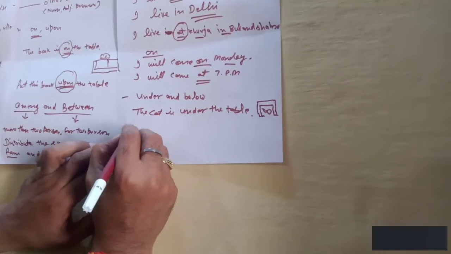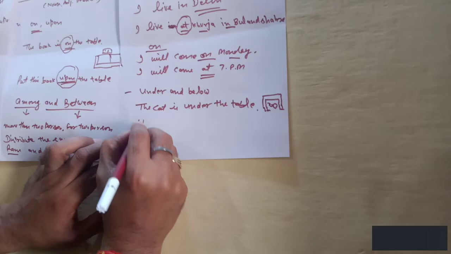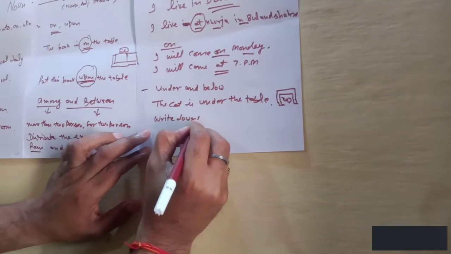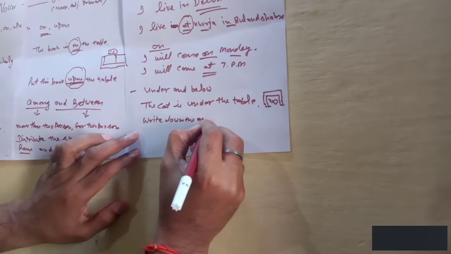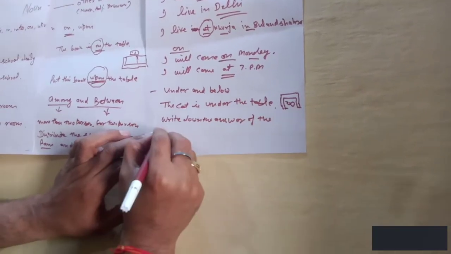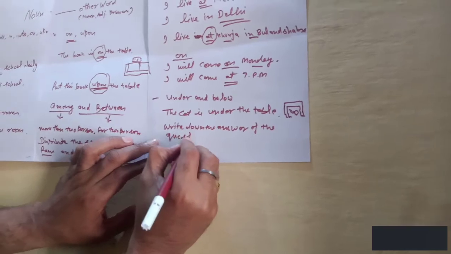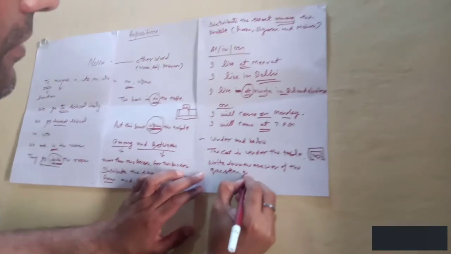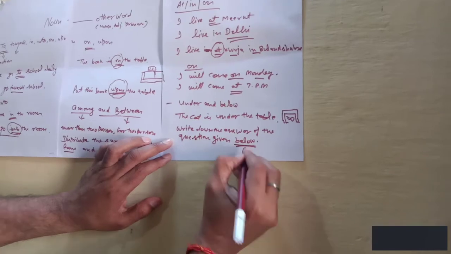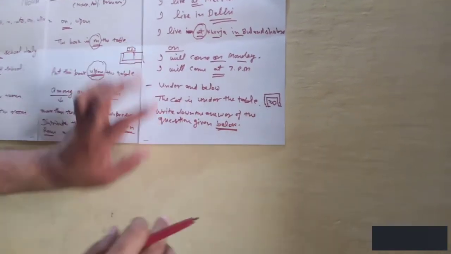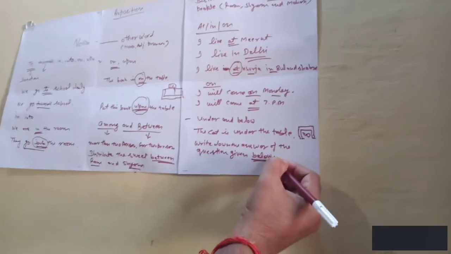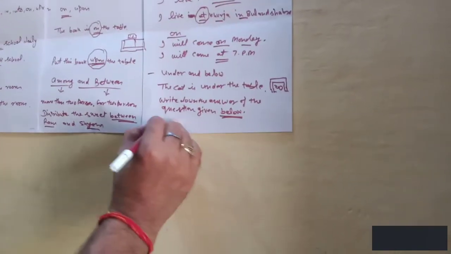Write down the answer of the questions given below. So here below is just, there is no gap, just as we finish this, we start writing right here.